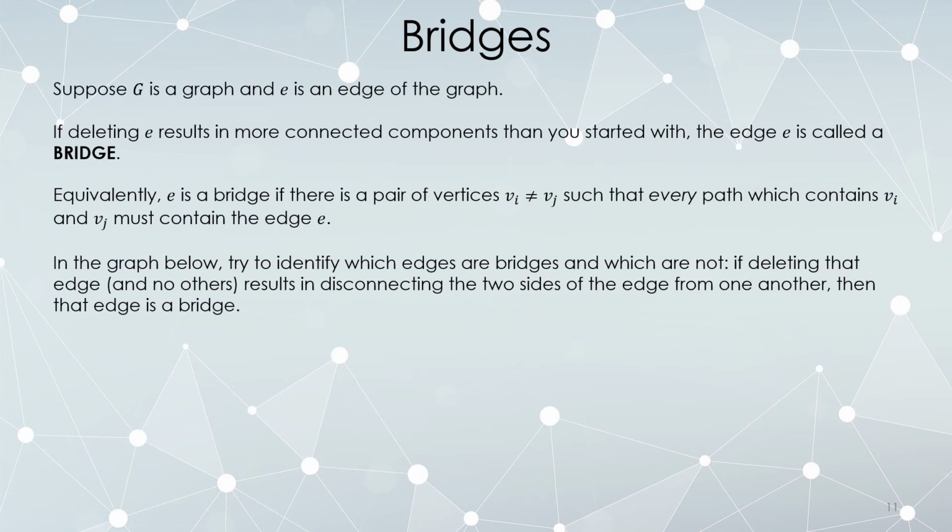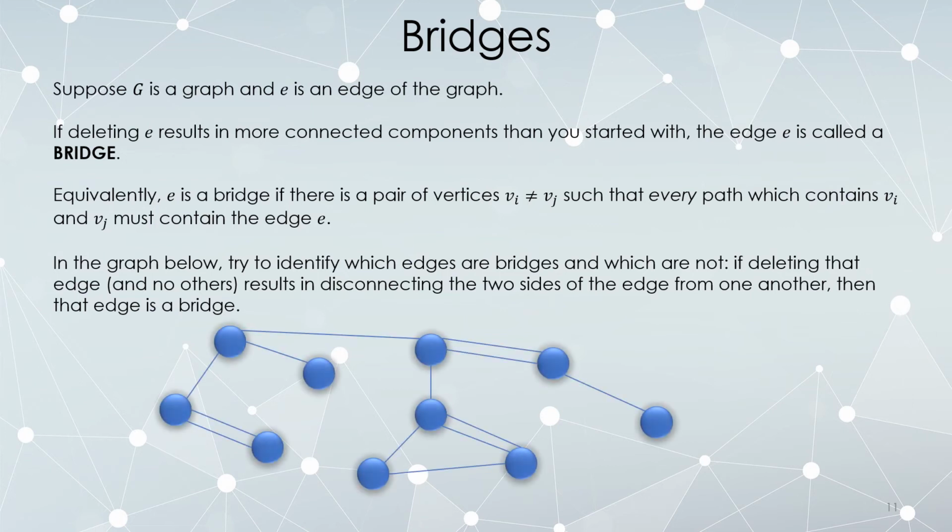So in the graph below, try to identify which edges are bridges and which aren't. Think of, if I delete that edge and nothing else, does it break the graph into more pieces than it started with? If so, that's a bridge. So here's the graph. Which edges, if I deleted them, would cause the graph to have more connected components than it used to have? Well, the original graph has one connected component. It's already connected. So which edges, if I delete them, would cause a disconnection? These ones, okay? If I were to delete this edge, now this is disconnected from the rest.